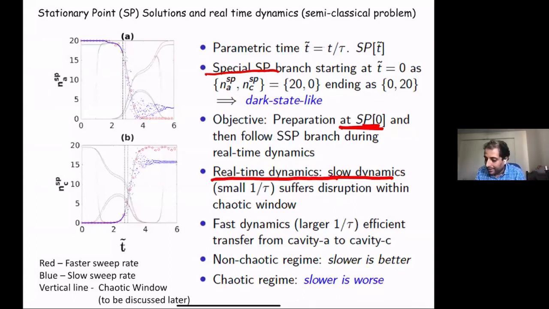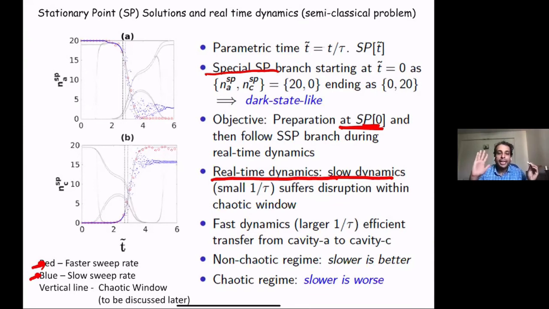The red and blue shown here are a faster sweep rate and a slow sweep rate. When I sweep very fast, the red helps me achieve very good state transfer. But if I sweep very slowly like the blue, I end up with inefficient state transfer.